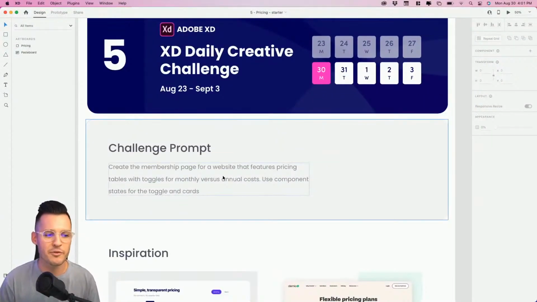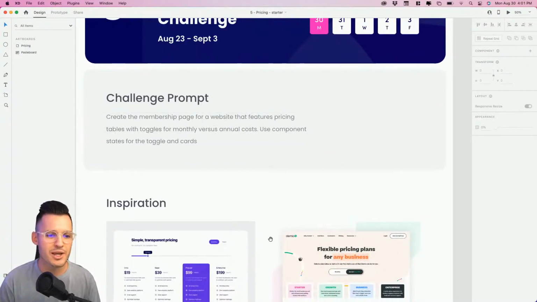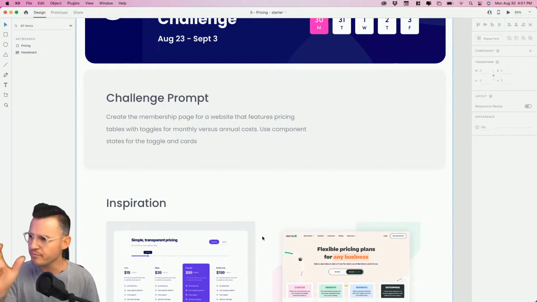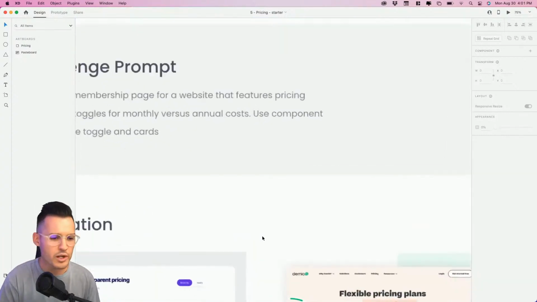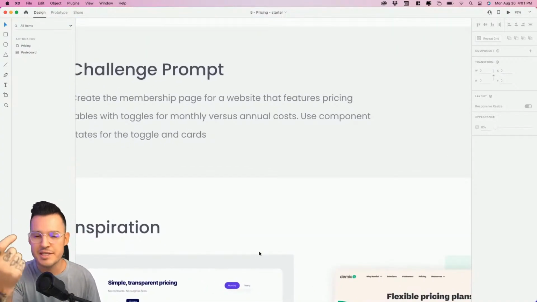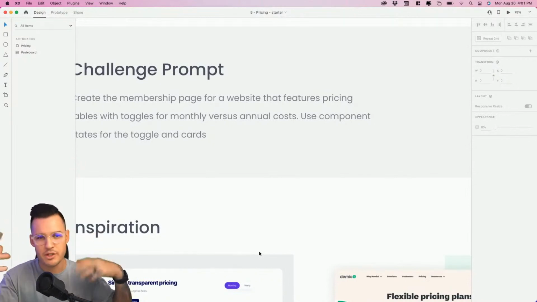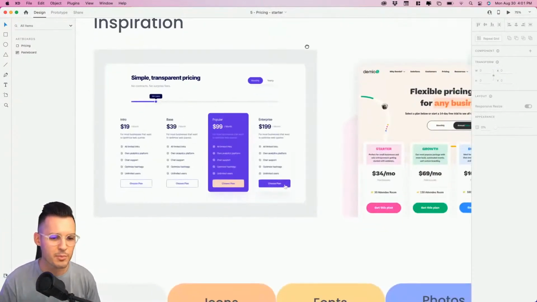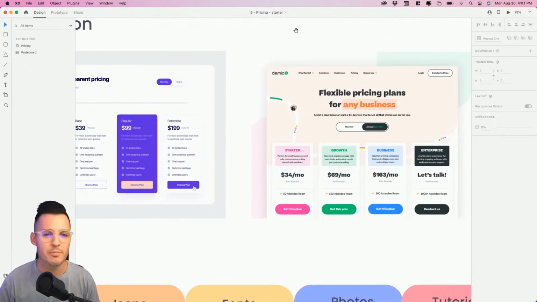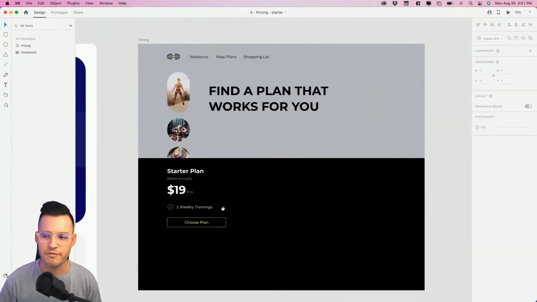In your starting file, a little bit of a prompt: do a little membership page that features pricing tables, a pretty common design pattern you'll see. But what we really want to do is toggle the monthly versus the annual costs, and I want to see everything toggle when that happens. I've got a couple inspirations here and some resources down below, but I also have a starting file for you.